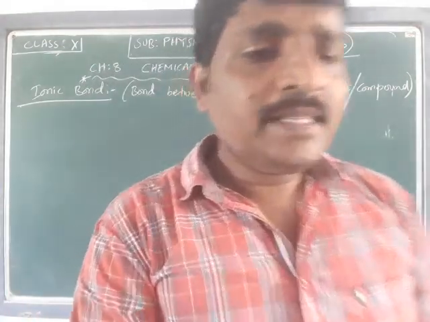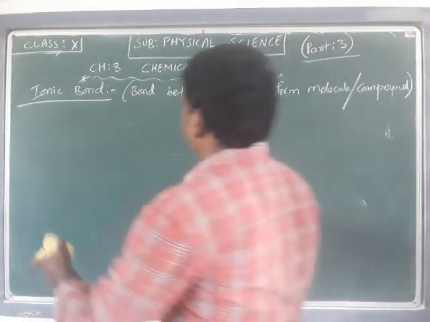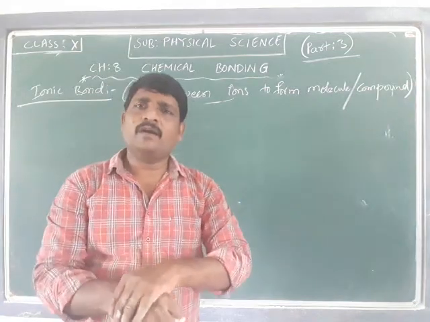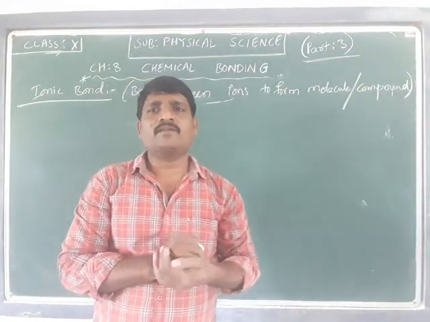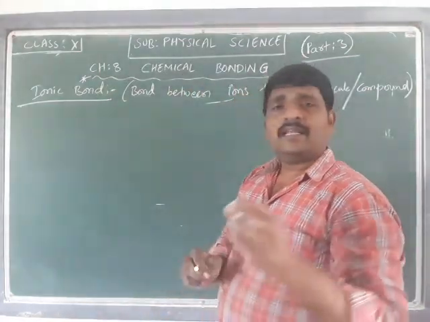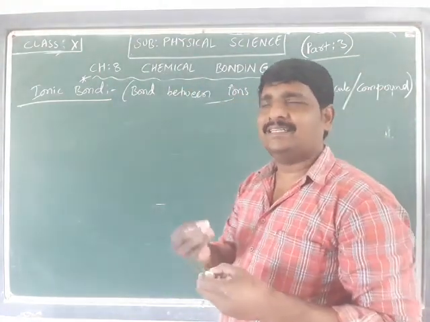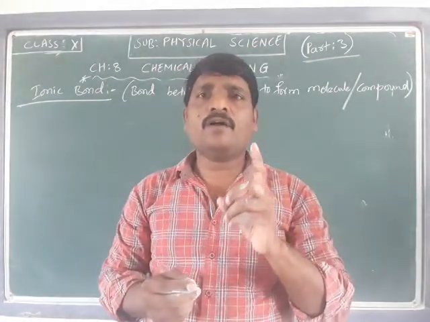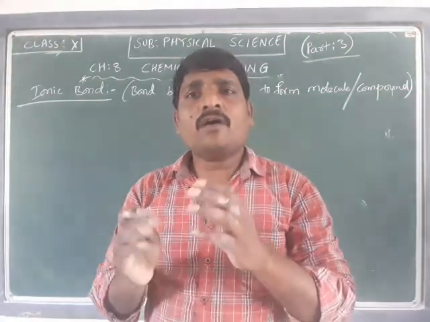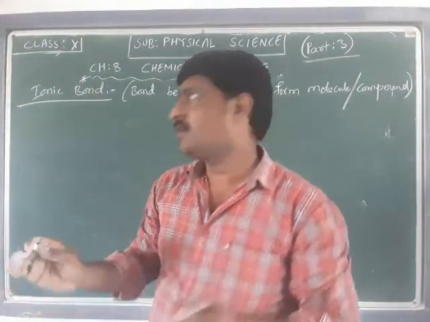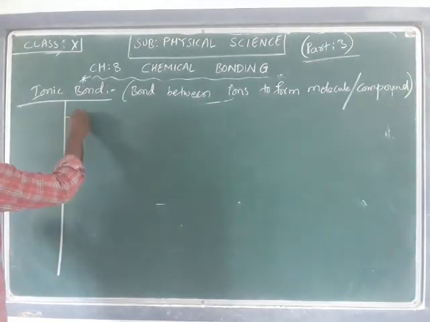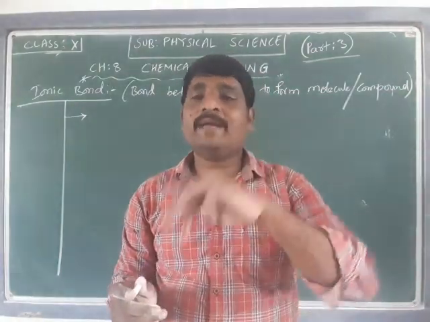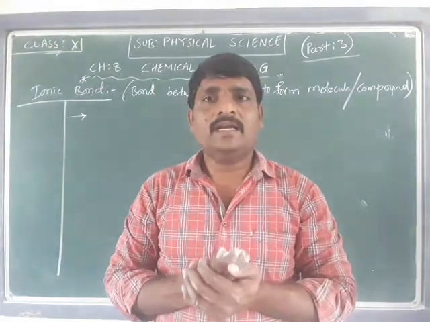Now, as per the name of the ionic bond, what exactly is going to happen in this ionic bond? We are going into the concept of the ionic bond. There are certain rules, certain things that you have to keep in mind. The first point is that an ionic bond will form between atoms of dissimilar elements. Keep that in mind. The same type of atoms will not form an ionic bond. If there exists a bond between the same type of atoms, it cannot be an ionic bond.